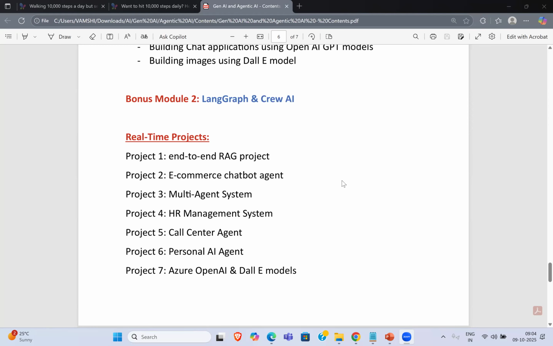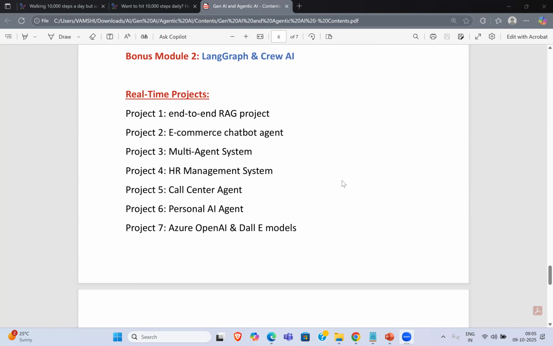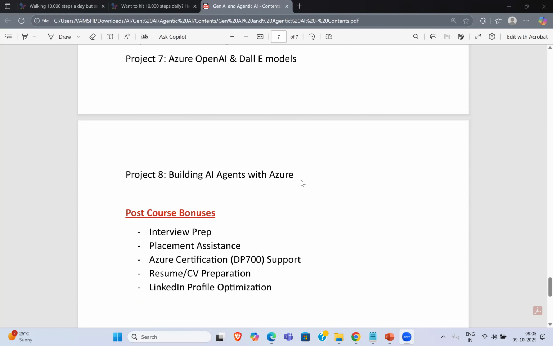So here, as I told you, we'll be building different kinds of models. I'll show you how they're applied in different domains. We'll go with chatbot systems, the RAG implementation, building LLMs, and single agent and multi-agent systems. And how to generate different kinds of image models with OpenAI and DALL-E models, everything we are going to build here.